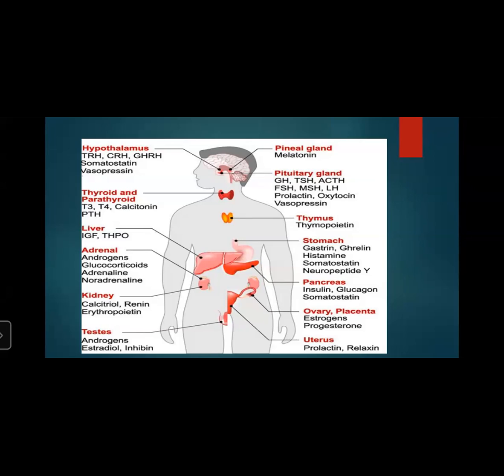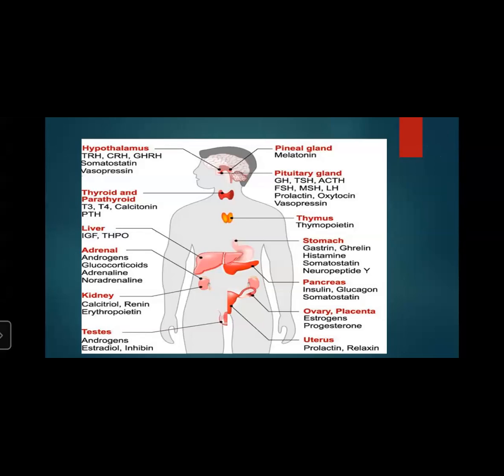Then the testes are there. You can see testes, androgens, estradiol, and inhibin. They are present in the scrotum. It produces the testosterone hormone and stimulates growth of secondary sexual characteristics like beard, mustache, and hoarse voice in men. It is only present inside the male.